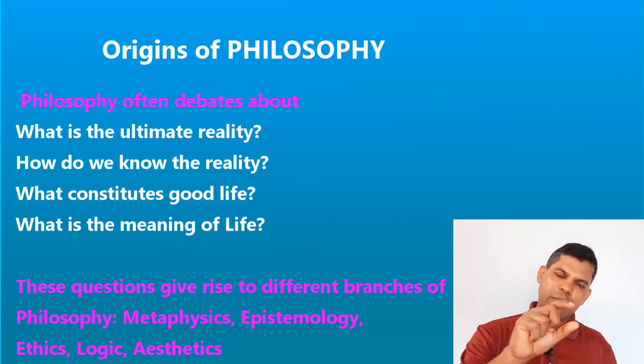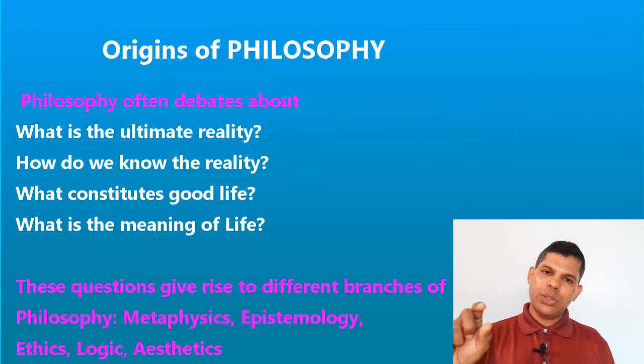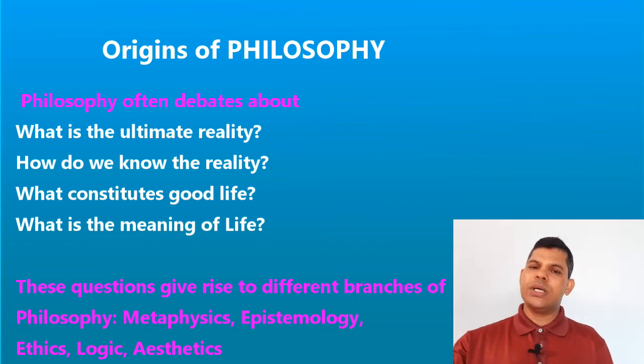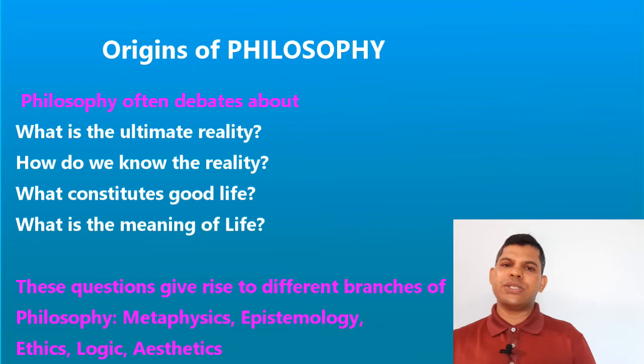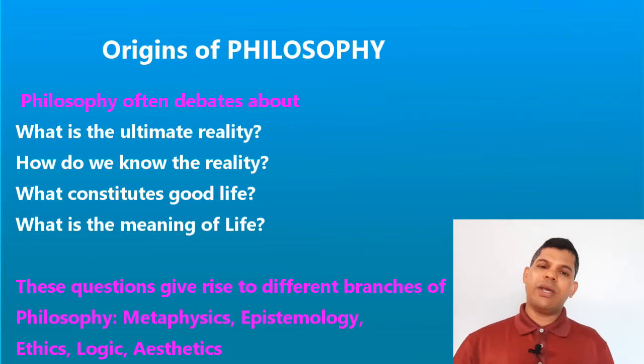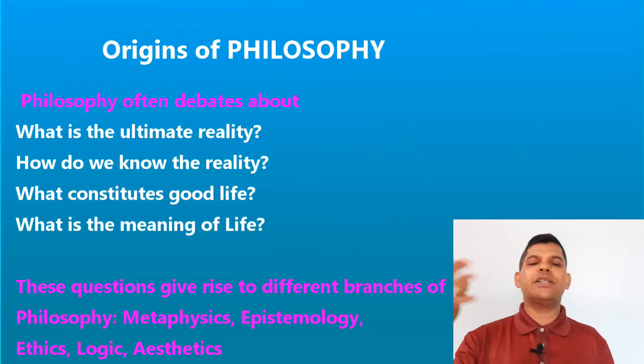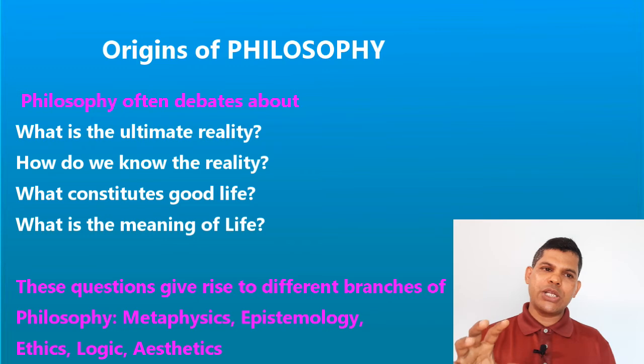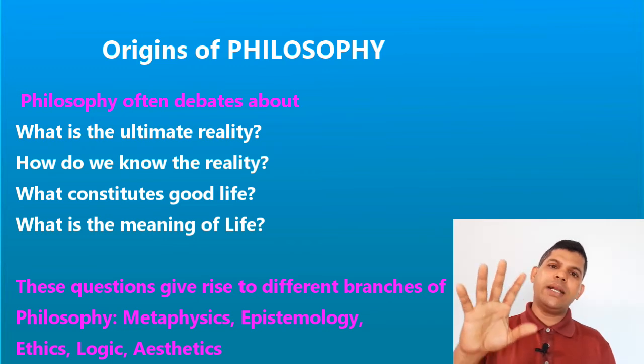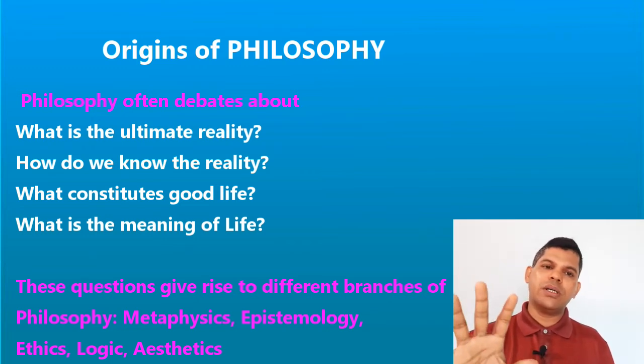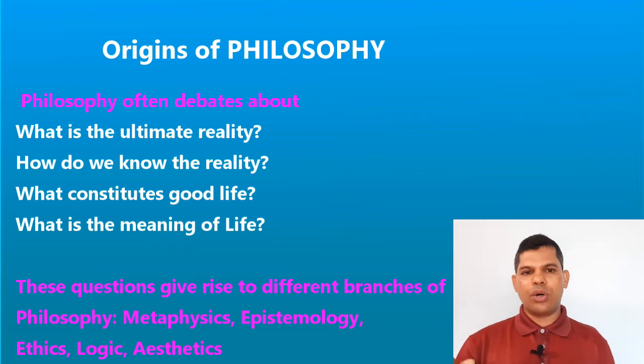Answering one type of question gives rise to one type of branch. That is why we have metaphysics, epistemology, ethics, logic, aesthetics and many other branches. Each branch will try to clarify one type of question about the reality. That is why we have different branches of philosophy.